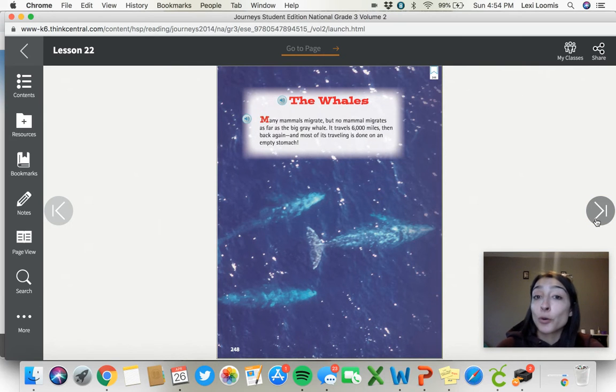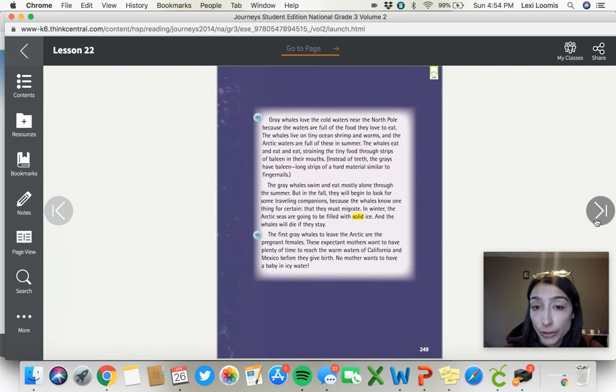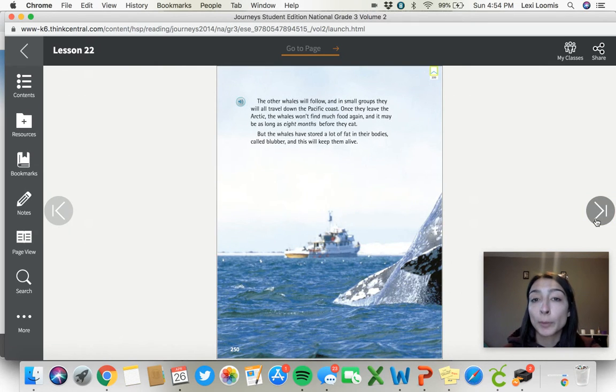Next, we learn about the whales, and they migrate for a different reason. They migrate because of the cold waters. Where they are at, the Arctic, it gets cold and there can be ice. That means it gets hard for them to find food. It can be difficult for them to live in the colder waters. So then they travel to areas of warmer water.